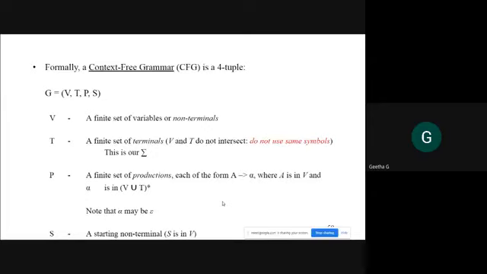Is that clear? So we have defined context-free grammar clearly. Now, in a general grammar, the production rules are just alpha tends to beta, that's it. But if it is a context-free grammar, the production rules are clearly defined. That makes the difference. So far you have seen only the grammar definition, and now you are studying context-free grammar definitions.